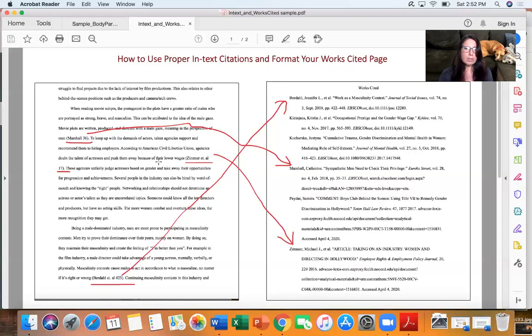Limit it. The minimum is 3. If you're struggling with that, stick to 3 or 4 sources at the most, and that way you know you're just using those and you can keep track of them a little bit better. So every single thing that's cited in the paper, every piece of information that comes from a source, needs to have an in-text citation and a matching works cited citation.